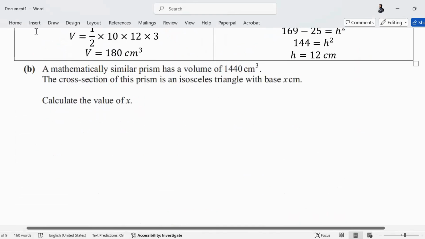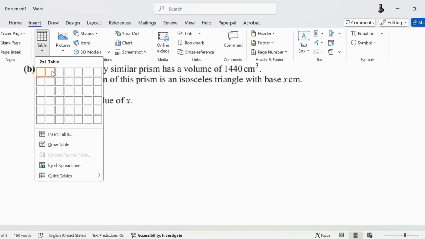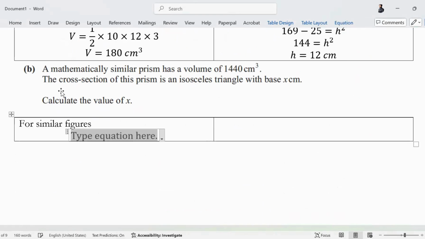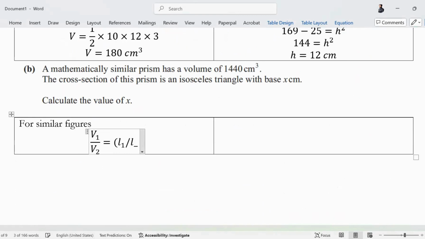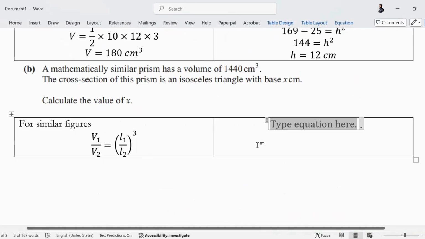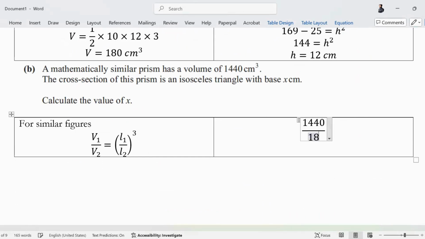For similar figures, we know, only for similar figures, not anywhere else, that the ratio of volume is the cube of the ratio of corresponding lengths. जो भी length का ratio है corresponding, you cube that and you get your ratio of volume. So अगर मैं ऊपर volume बड़े वाले की लिख लूं और नीचे छोटे वाले की volume लिख लूं, ऊपर the length is x and उसी की corresponding value is 10. Can you solve this for x?